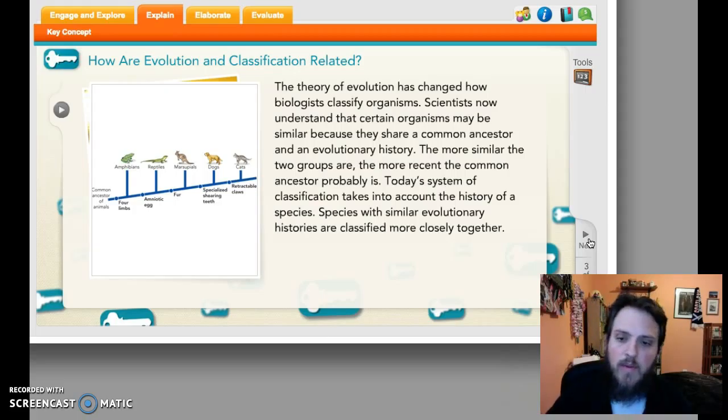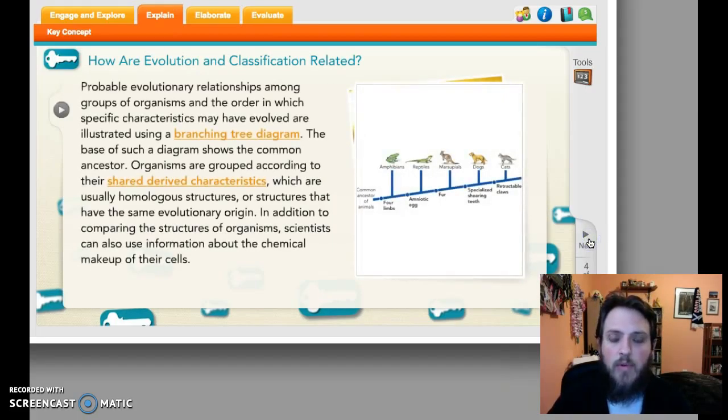The probable evolutionary relationships among organisms and the order in which specific physical characteristics have evolved is generally illustrated with a branching tree diagram. If you look at the little picture on your right, the base, the very bottom, and normally it's the lowest, has the most recent common ancestor. From there, you start to have predictions about when certain animals branched off.